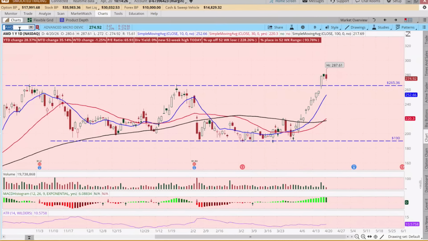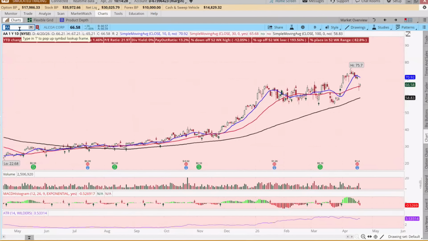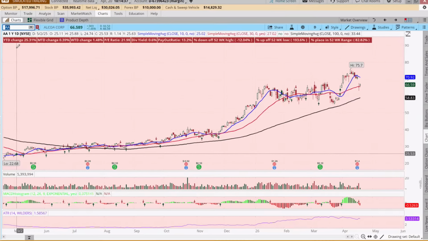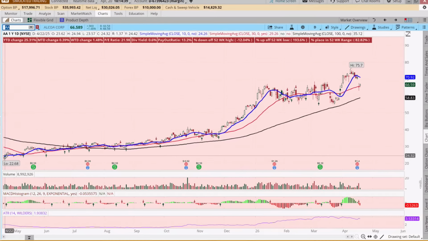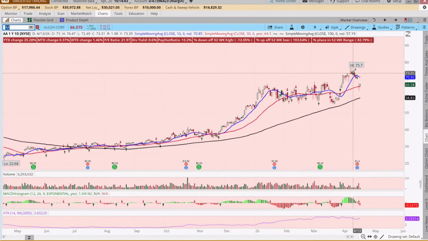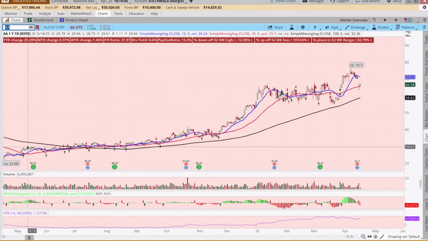Okay, so let's go and look at our first A, right at the tippy top of our alphabet, Alcoa. And Alcoa, I mean, up 25% year to date. This stock has gone from $22 a year ago up to a high of 75, now trading at 66. I'm not a mathematical genius, but 22 times 3 is 66.